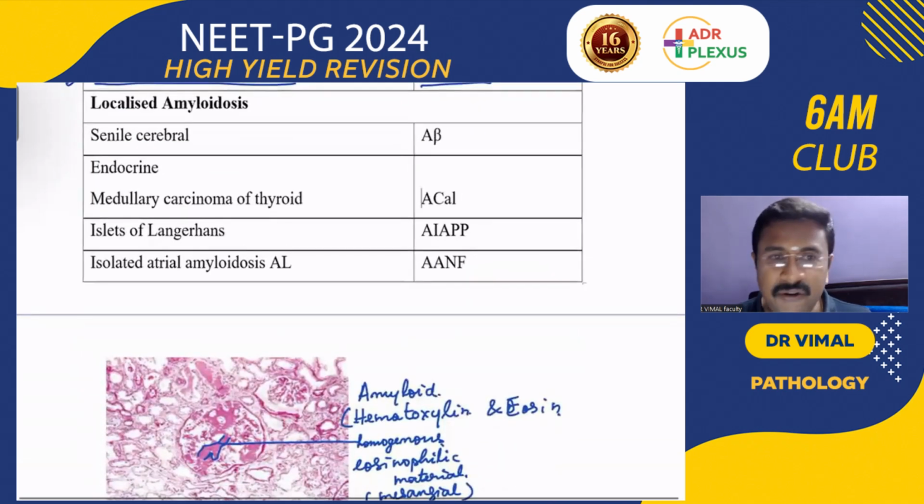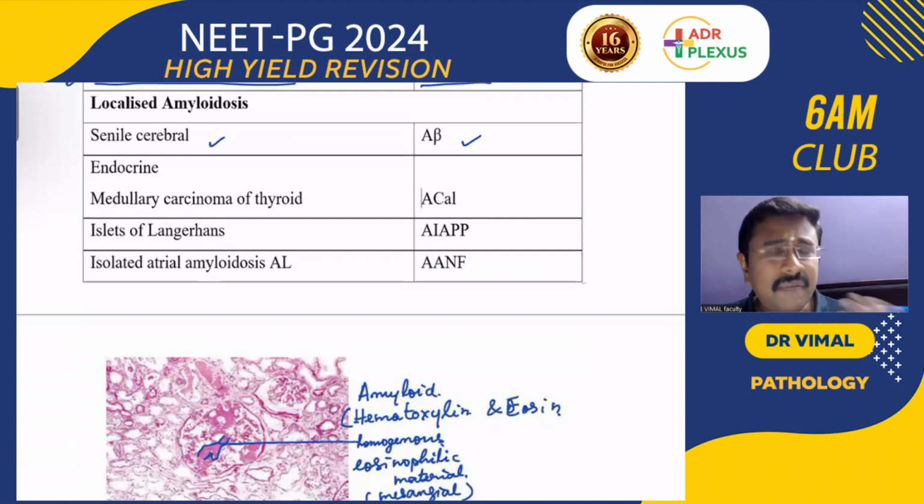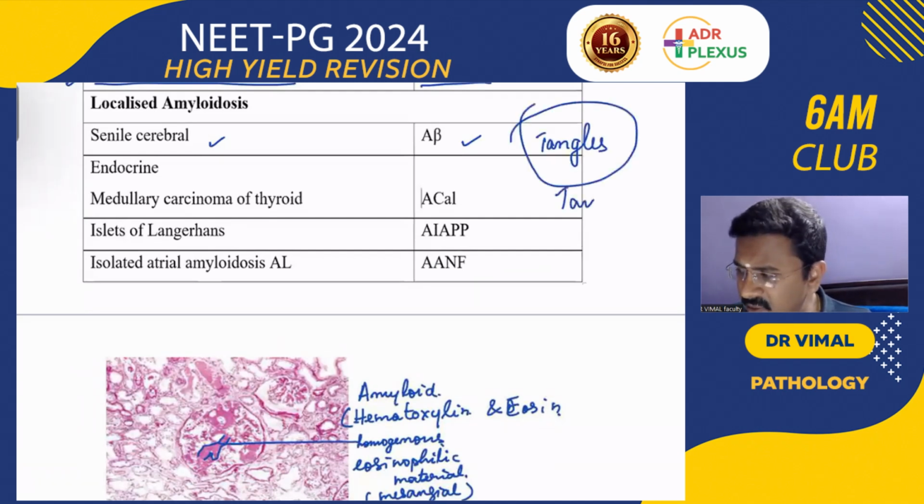Then localized amyloidosis: remember senile cerebral, that is A beta amyloid, A beta 1, in Alzheimer's disease. In cerebral Alzheimer's disease you get the amyloid plaque, and that plaque is made up of A beta. In Alzheimer's, what else do you get? What is the other histopathological finding in Alzheimer's? Tangles. And the tangles are made up of tau protein. So this is very important.